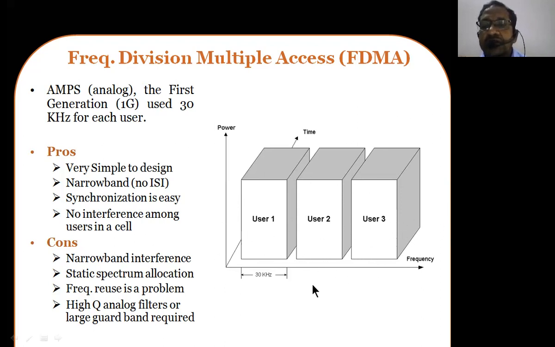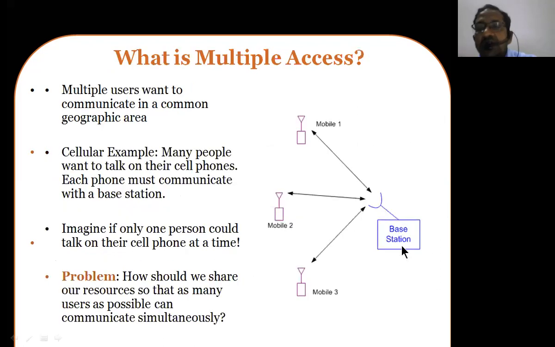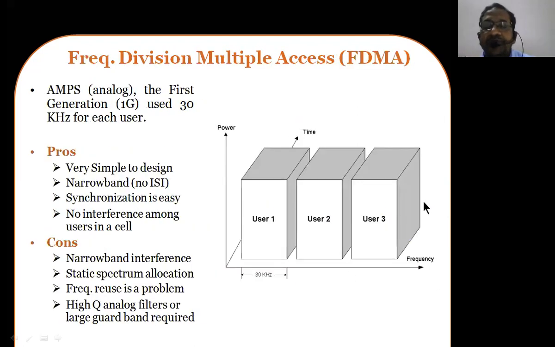Now all these three users are using the same cell site. See, this is the cell site. All three users are using the same cell site. Now there is no interference. Why? Because of the guard bands. So the interference is simply avoided, and different frequency bands are there between the two users. So therefore the interference is simply avoided.